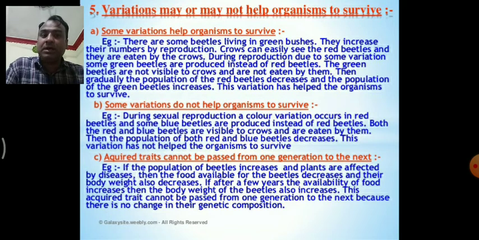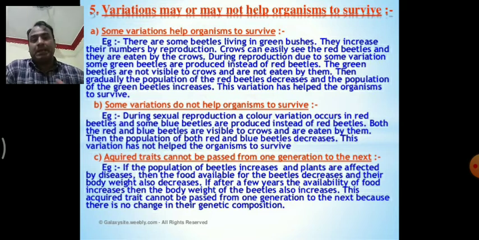The green beetles are not visible to crows because the surrounding is also green, so they are not eaten. Then gradually the population of red beetles decreases and the population of green beetles increases. This variation helps the organism to survive and to increase their number.